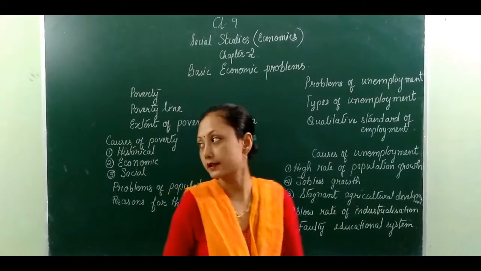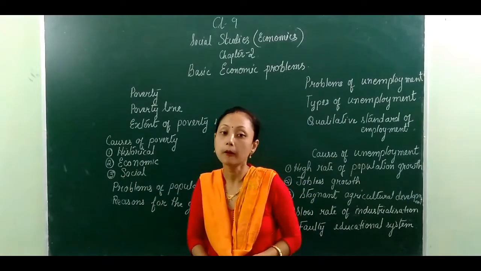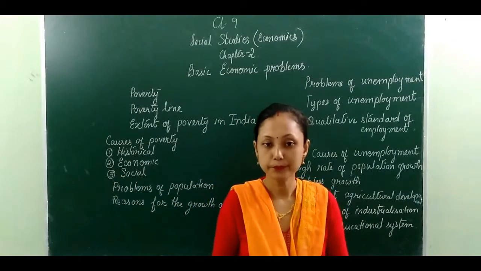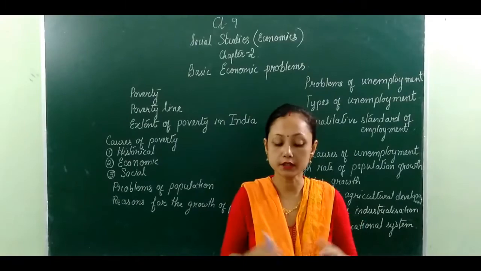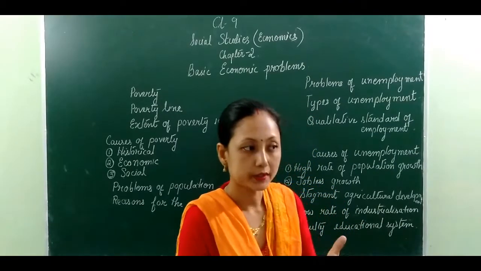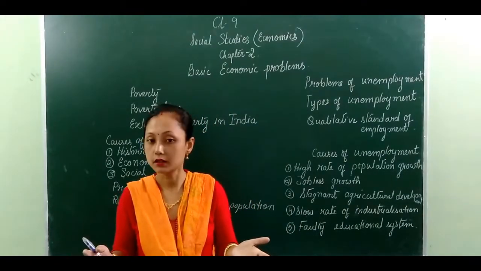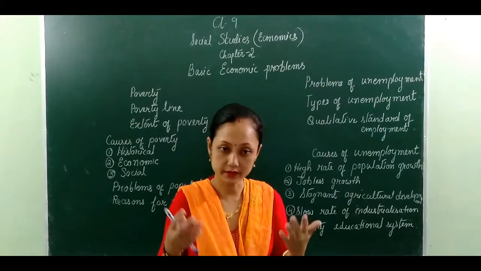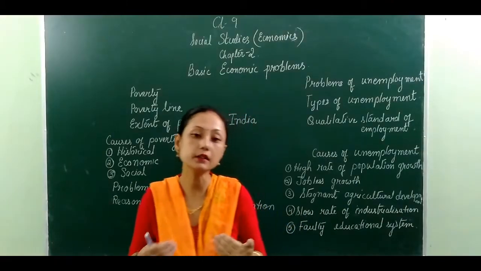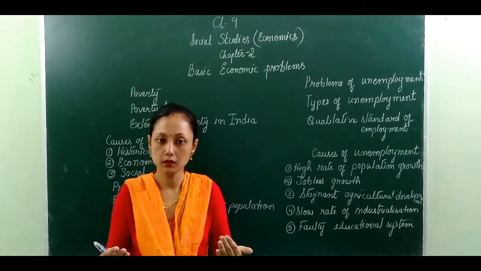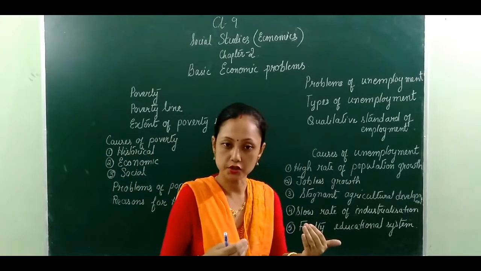First of all, let's discuss the historical problem that has created the poverty line in India. What is the history of India? It's very common. The history of India is that we, the Indians, were being looted by the Britishers.